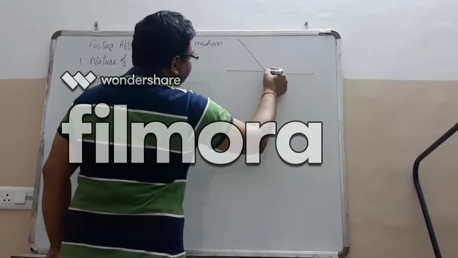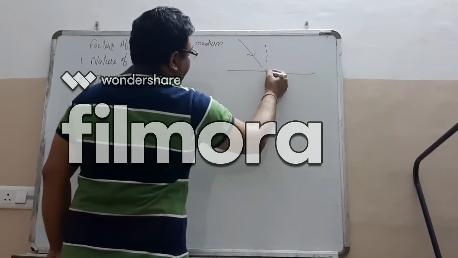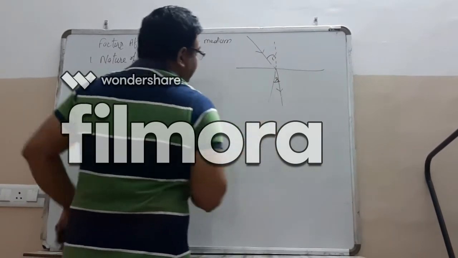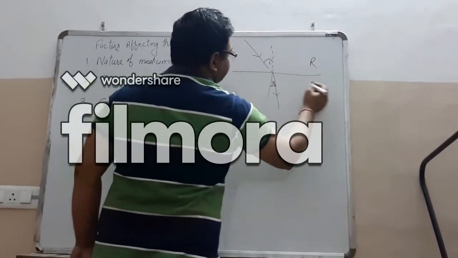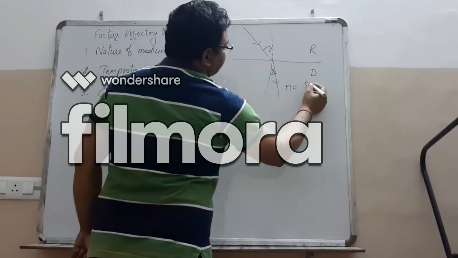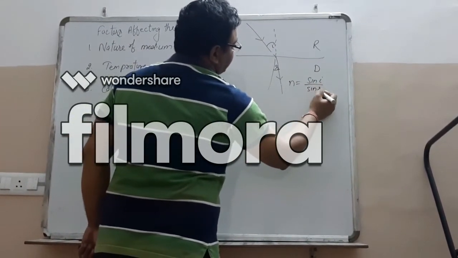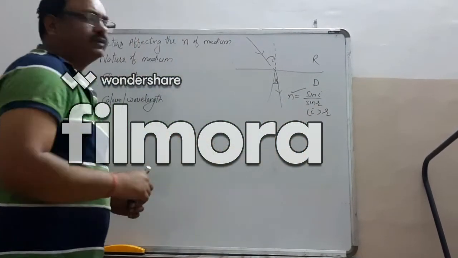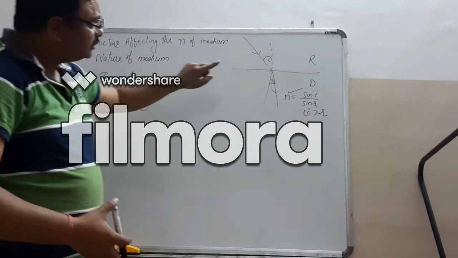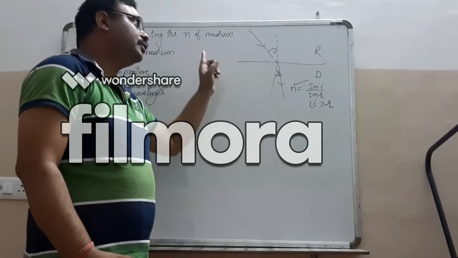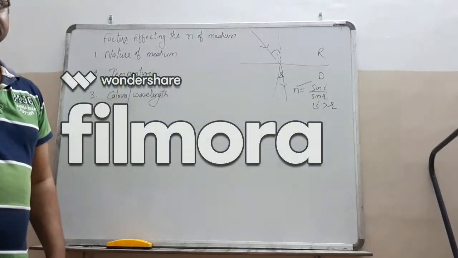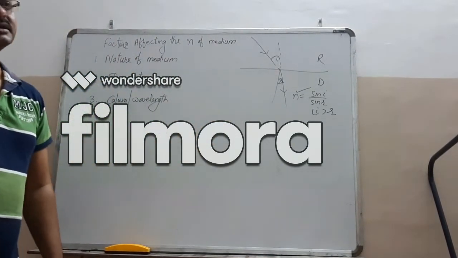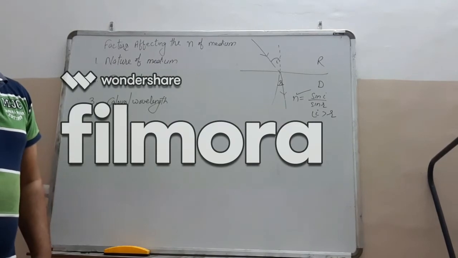When a ray of light travels from one medium to another medium, if it moves from rarer to denser, then refractive index will be sin I over sin R. Here angle I is greater than angle R, so refractive index will be more. So the denser the medium, the more the refractive index. If the other medium is less dense, then the refractive index will decrease.